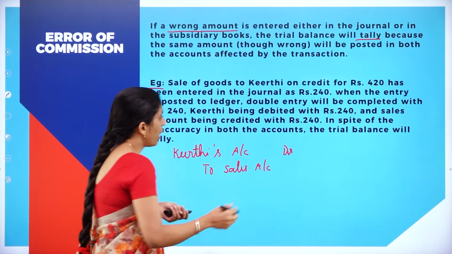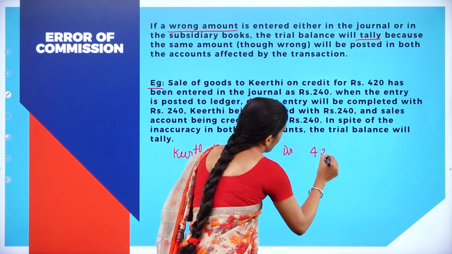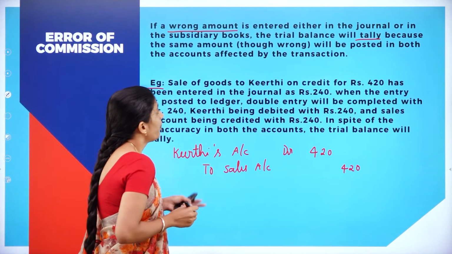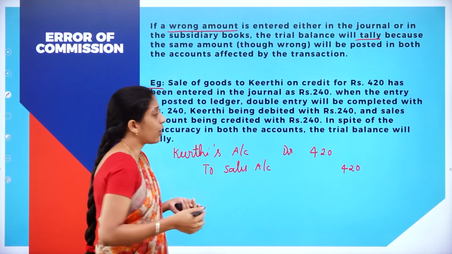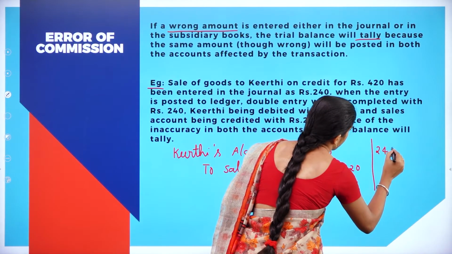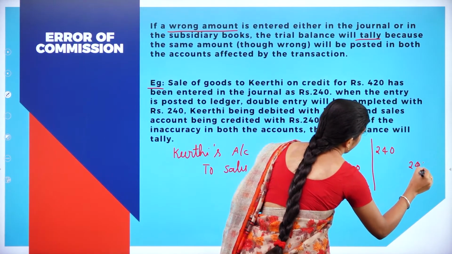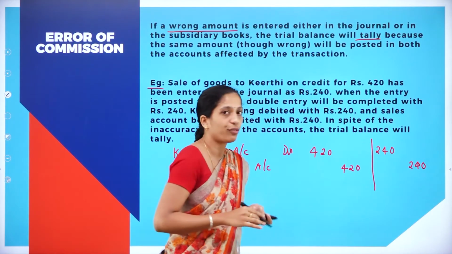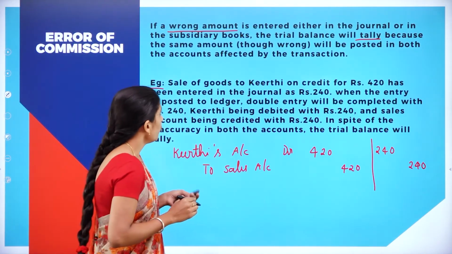Now what is the amount? The amount is 420 on the debit side and 420 on the credit side. But what have you recorded? You have recorded it wrongly as 240 on the debit side and 240 on the credit side. Your entry is correct, but you have recorded the wrong amount. Instead of 420, you have recorded 240.